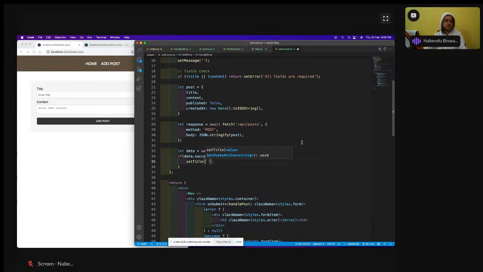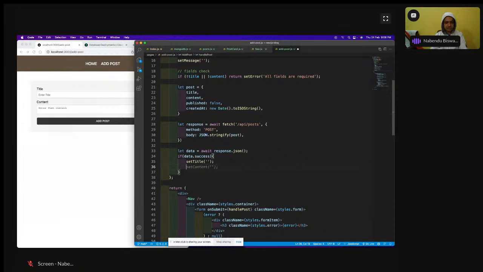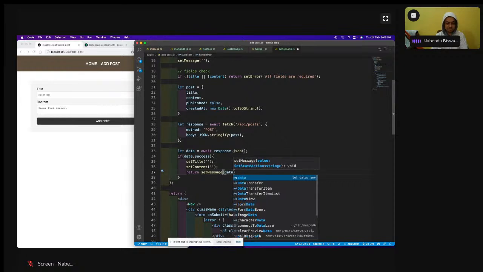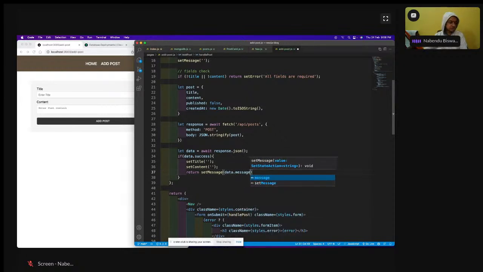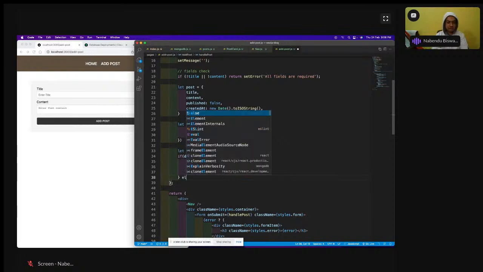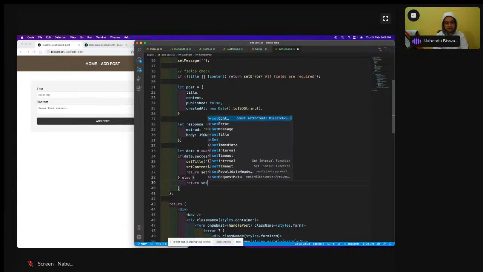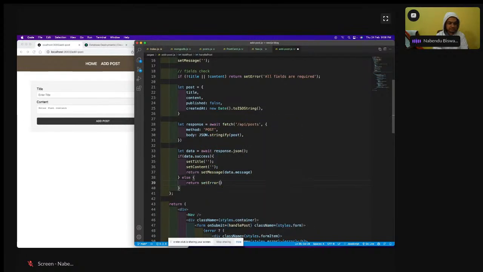because whatever the user enters, it will go away. So set title will be there, an empty string, and then another thing will be set content, also an empty string, and then return setMessage is data.message there, and else return setError is data.message there.